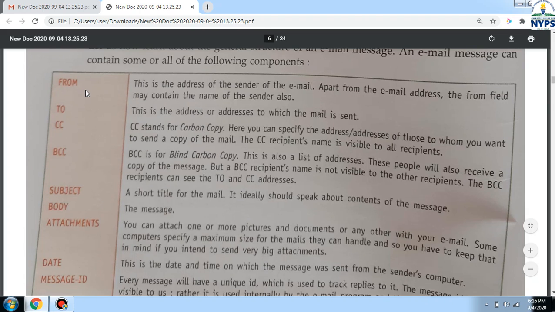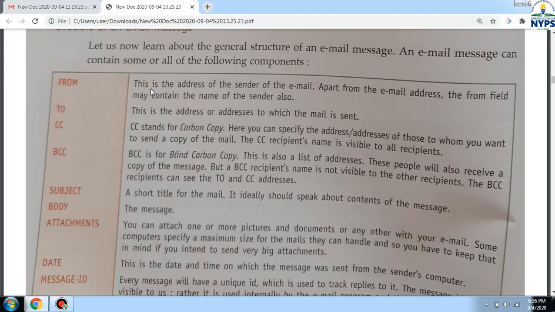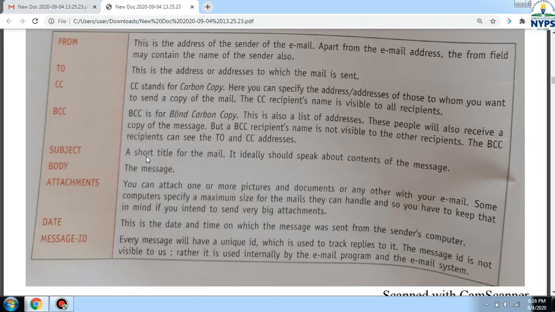From. From means no need to write anything in this field, because that will be the default email address of the sender. To whom we want to send the mail, CC and BCC. If we want to send the same mail to multiple persons, we can use CC or BCC. CC stands for carbon copy and BCC stands for blind carbon copy.